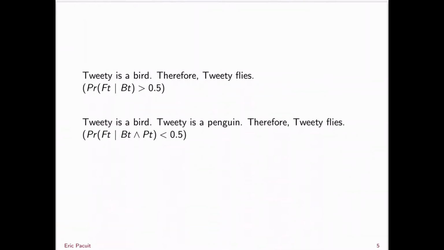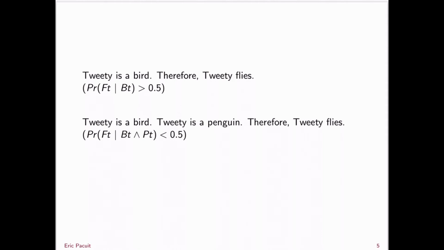Here's a more intuitive example. Tweety is a bird, so therefore Tweety flies. Naturally, if somebody tells you that Tweety's a bird, you will assign a probability greater than 0.5 that Tweety flies. However, if somebody says Tweety is a bird and Tweety is a penguin, then the probability that Tweety is flying is much less than 0.5.